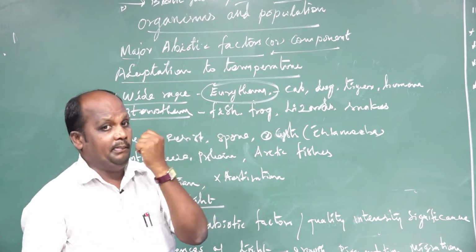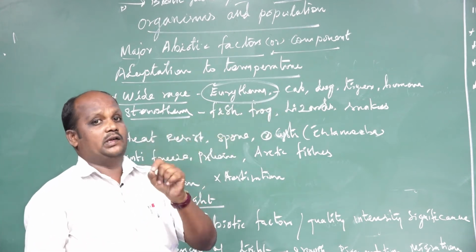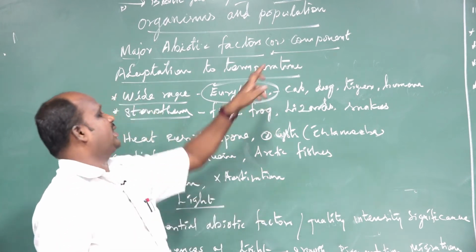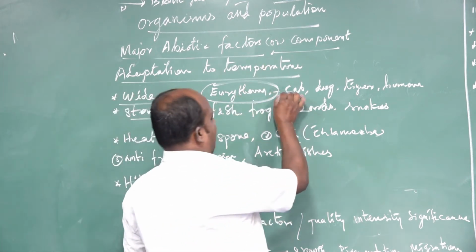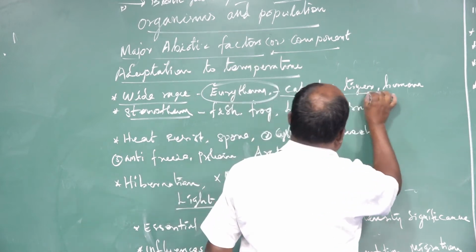So which animals are warm blooded only? What animals are warm blooded? Only those animals live in that climate. What animals? For example, cat, dog, tiger and humans.